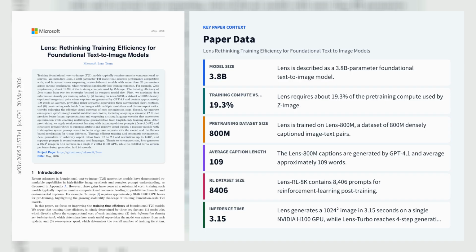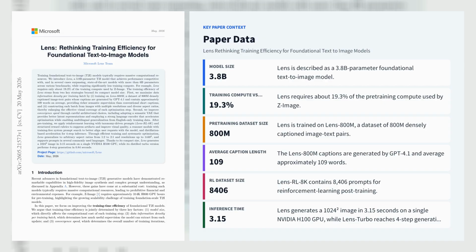Lens, from the Microsoft Lens team, is a 3.8B parameter foundational text-to-image model built to cut training compute without sacrificing quality. Its core result is efficiency. Lens matches or exceeds larger open-source systems such as ZImage, Longcat Image, Flux 2, and Qwen Image on benchmarks, including OneIG, GenEval, LongText, and CVTG, while using only about 19.3% of ZImage's pre-training compute.